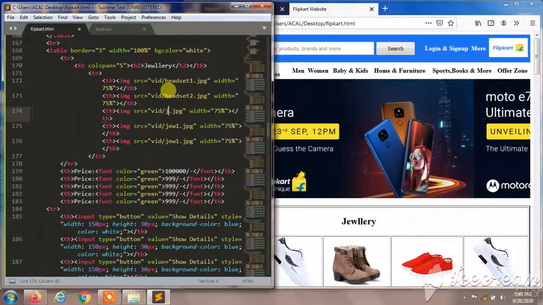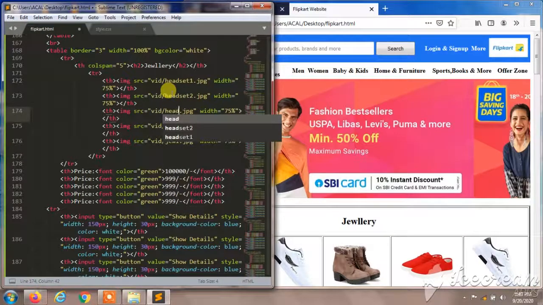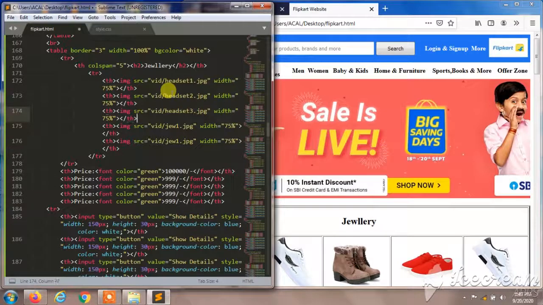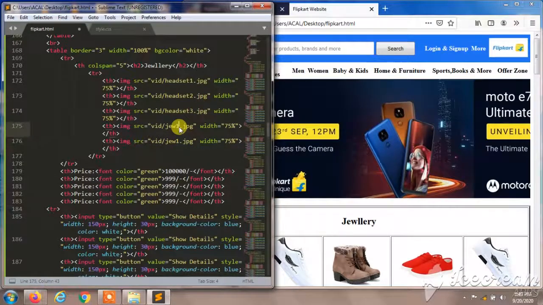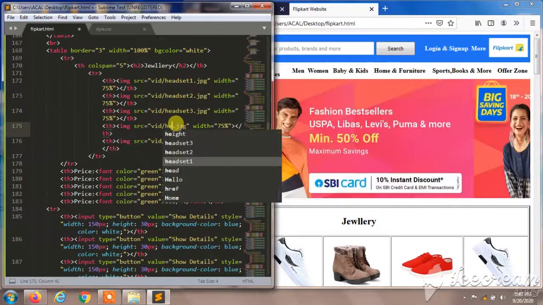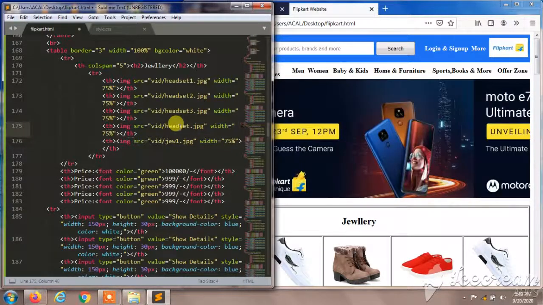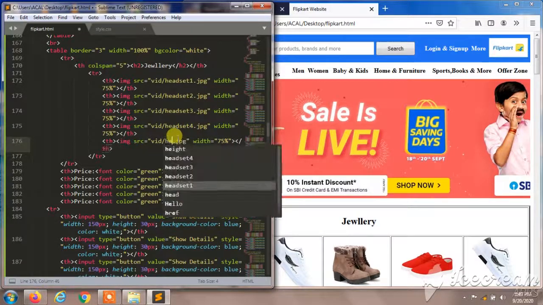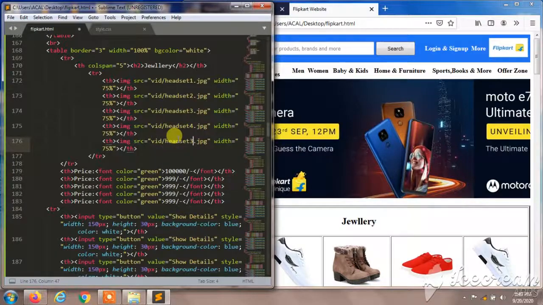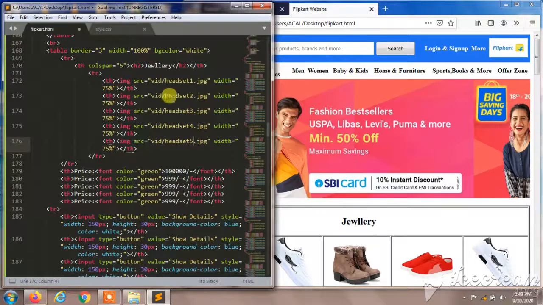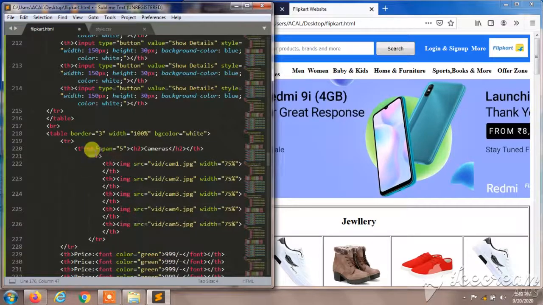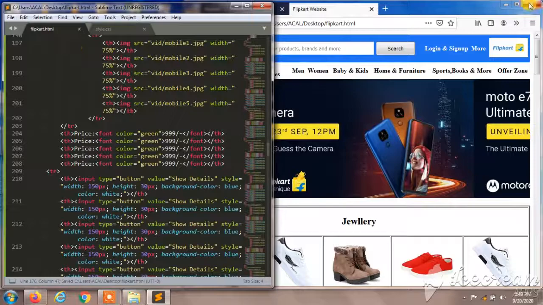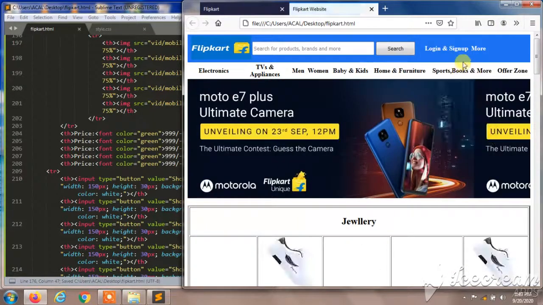It will not be 999, it would be 3000 to 4000. It was not the real Flipkart website, remember that. It was our practice of the HTML course. So you can change the other product names, and I'll refresh this.